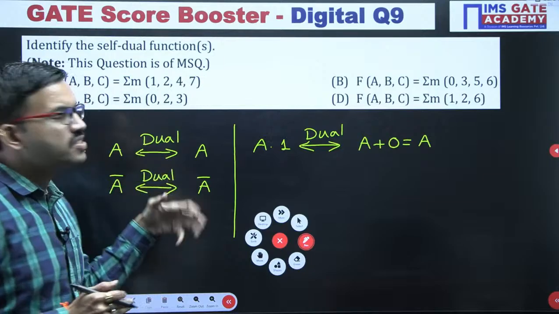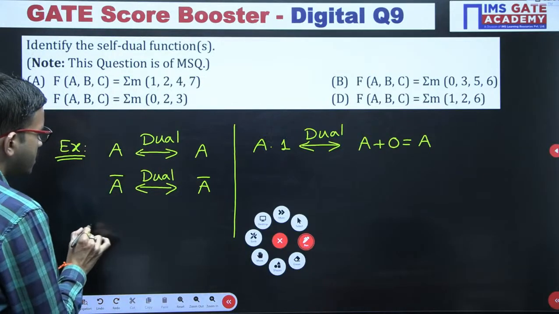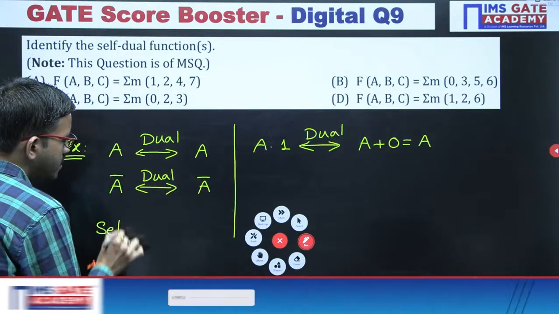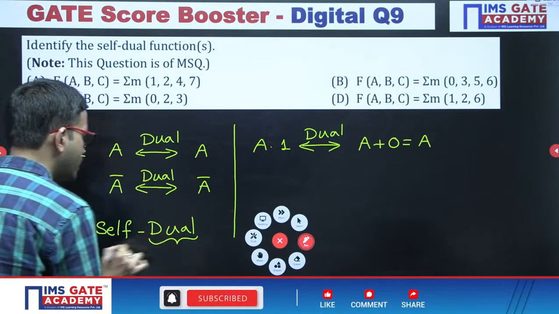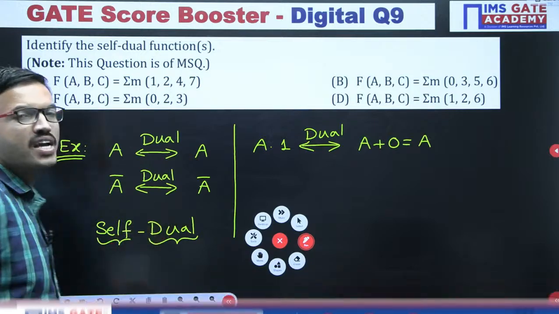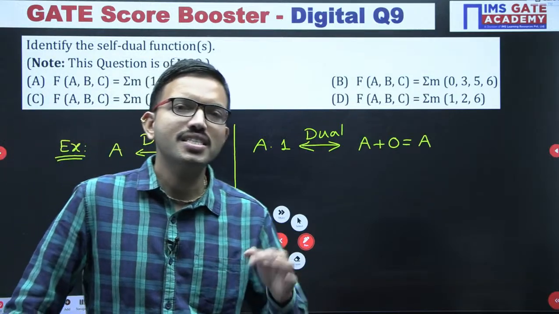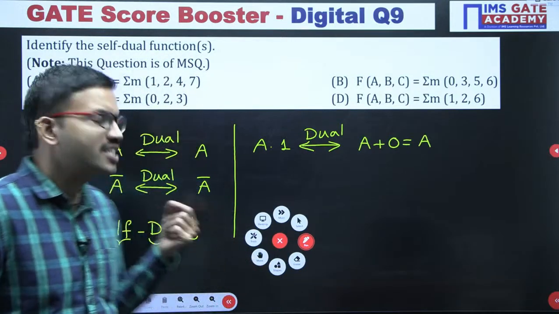Those are the examples of self-dual. I hope it is clear for everyone regarding self-dual. It is very simple. The dual function and the original function both are the same. That is the reason the function itself is a dual. That's all. The function itself is a dual.